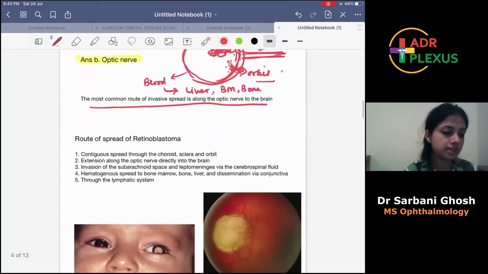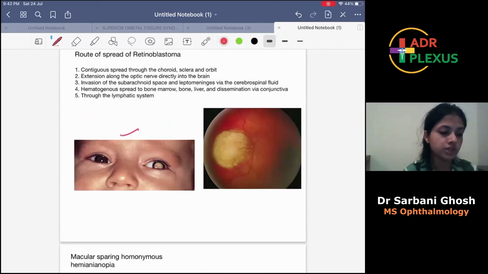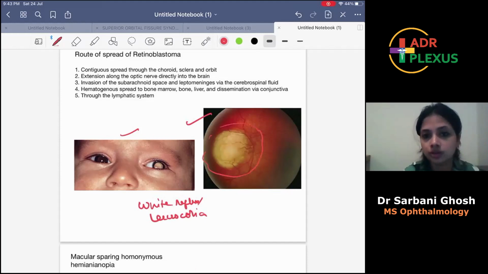So here we can see that in a child with an intraocular tumor, this is retinoblastoma, what we find is a white reflex or leukocoria. If we see the fundus picture, this is the tumor, a whitish yellowish intraocular tumor coming from the retina.